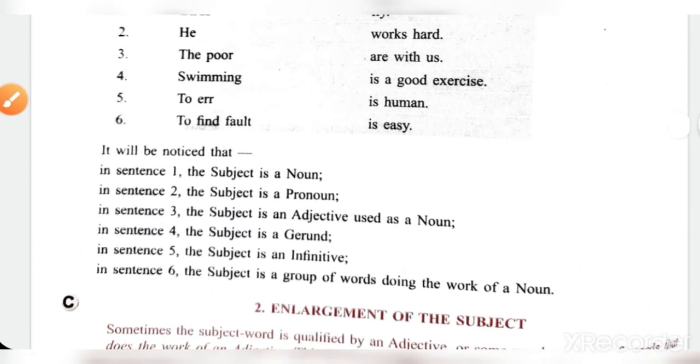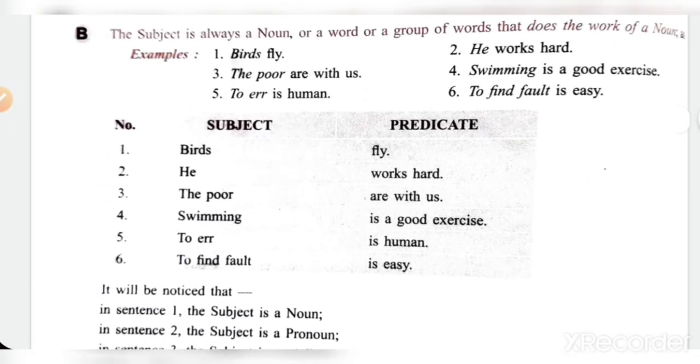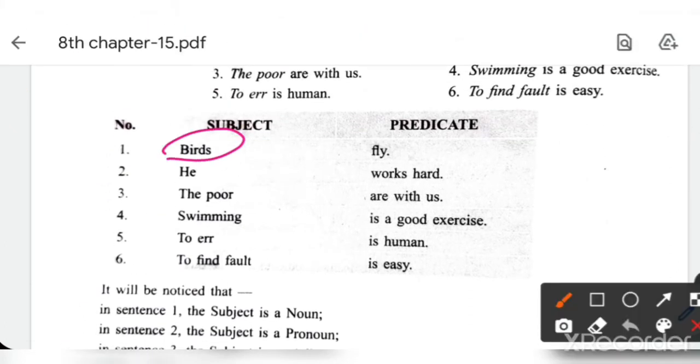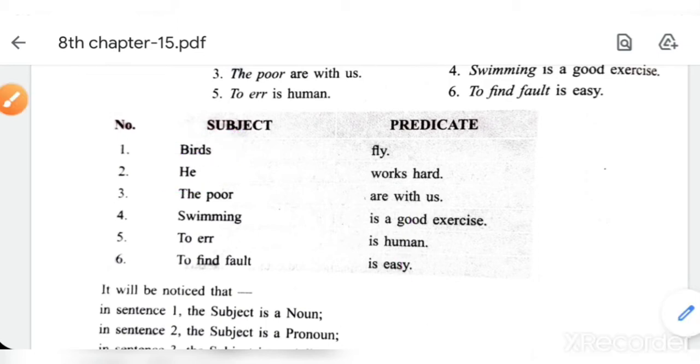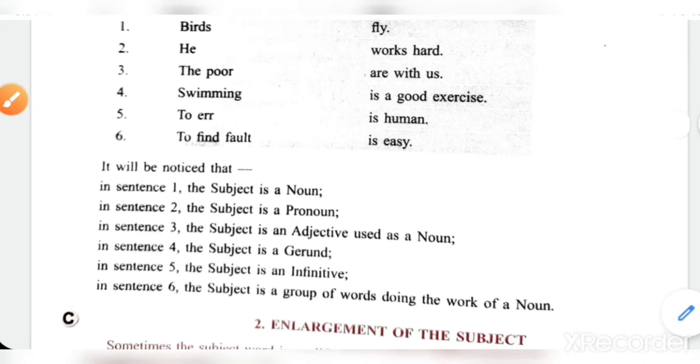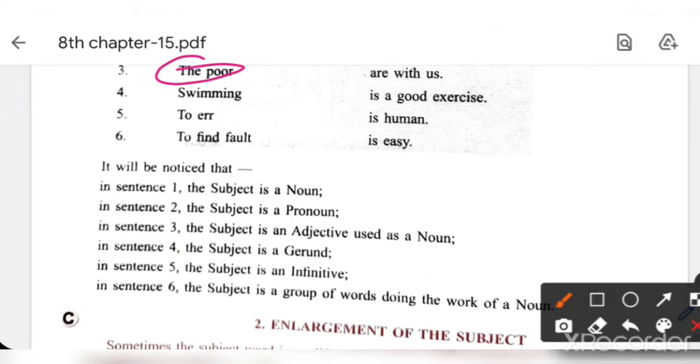Now the subject can be a noun as it is given. The subject can be a pronoun, he. Then the subject can be an adjective used as a noun. For example, the poor. It is an adjective because the is used.